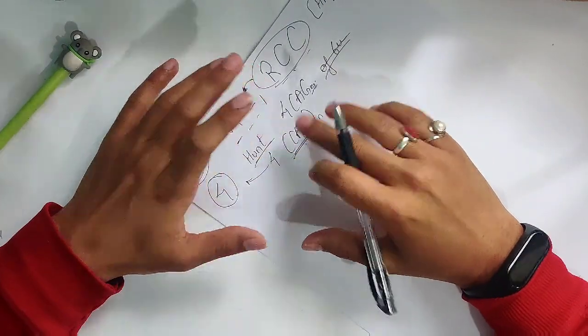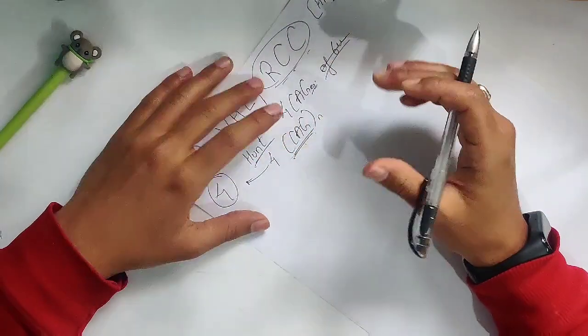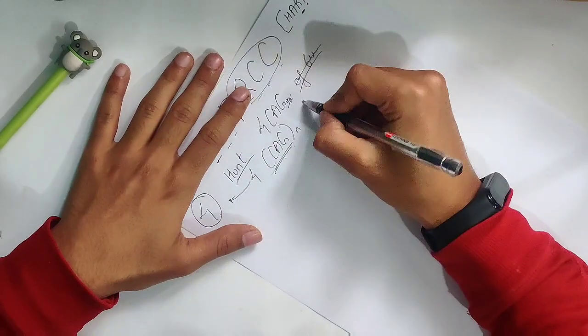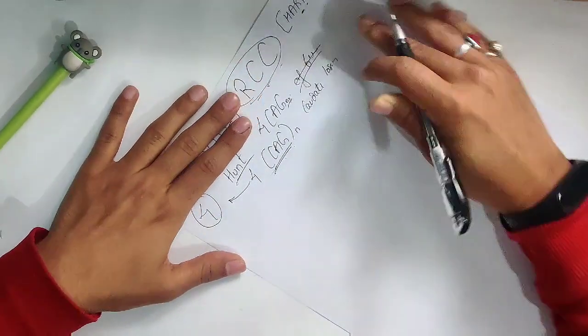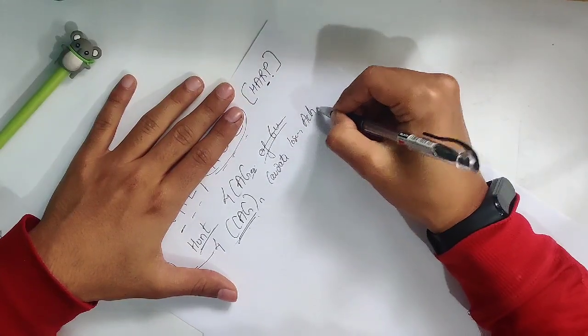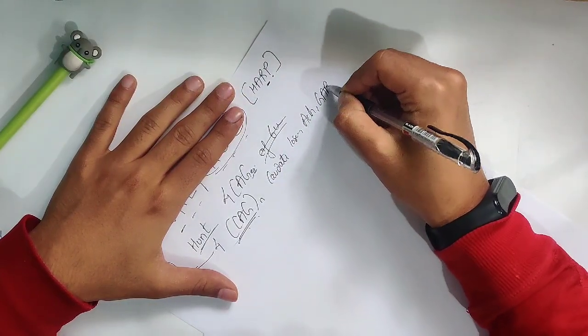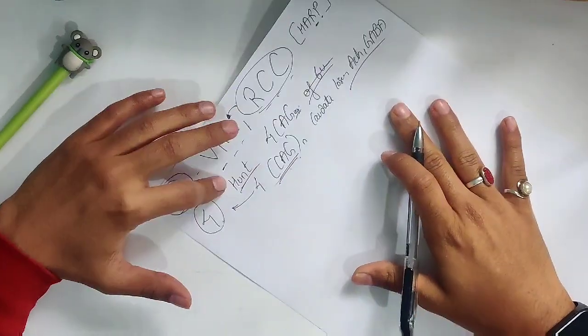And CAG also, fortunately, means that the caudate loses acetylcholine as well as GABA. Okay, so this is associated with Huntington disease.